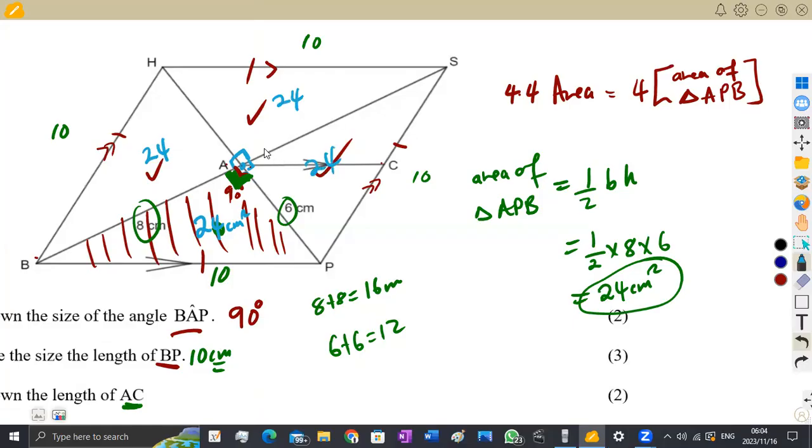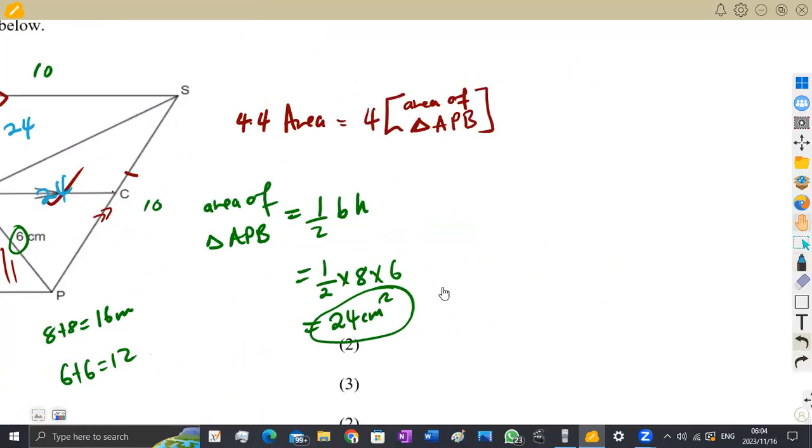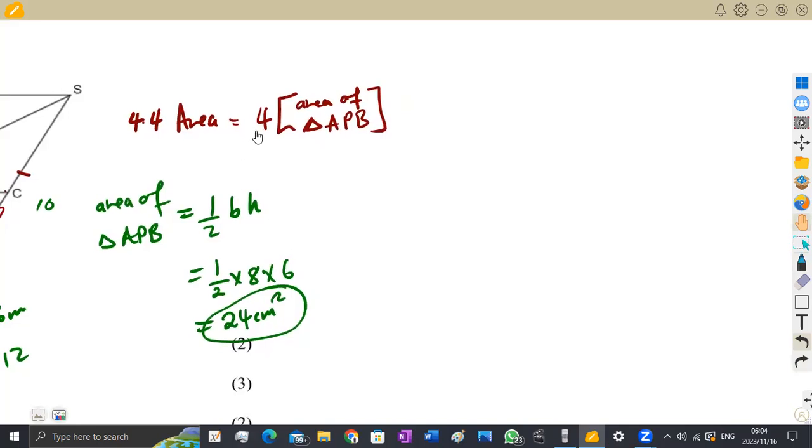So what will be the total area? It's either you are going to add all of these areas that you are given, 4 of them, or you multiply by 4 since it's the same. So this is what I was explaining to say our area is therefore going to be the product of 4 and the area of triangle 1 that you're given.